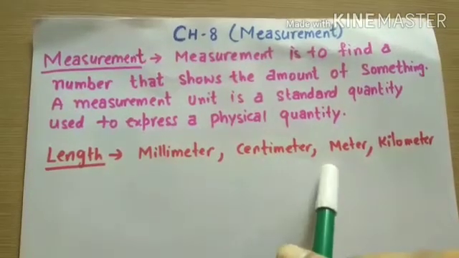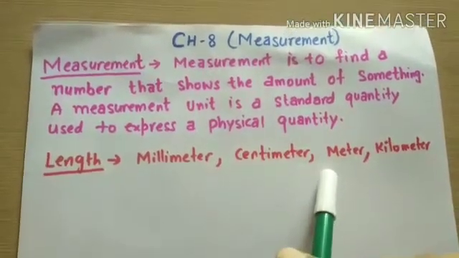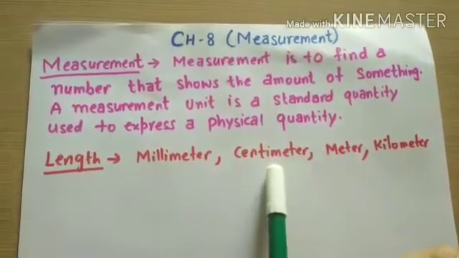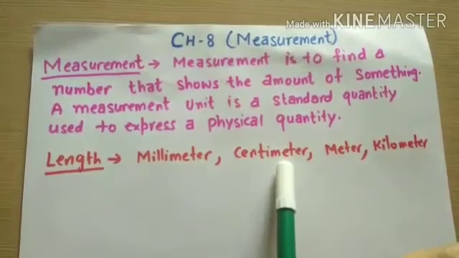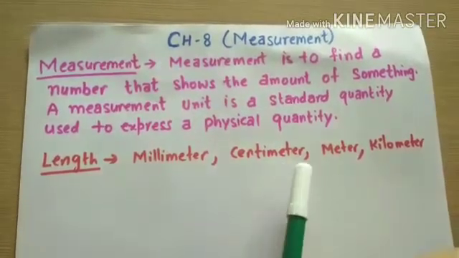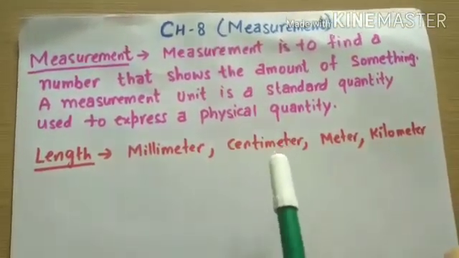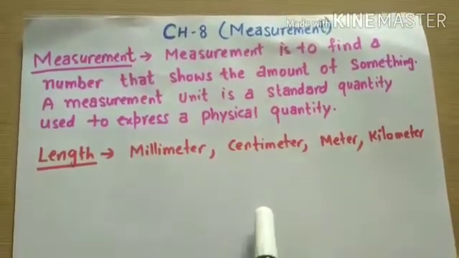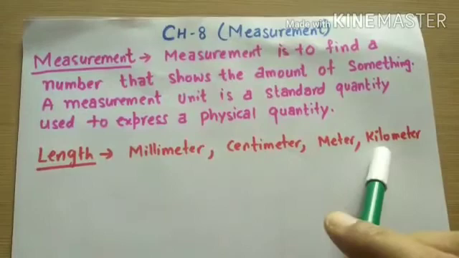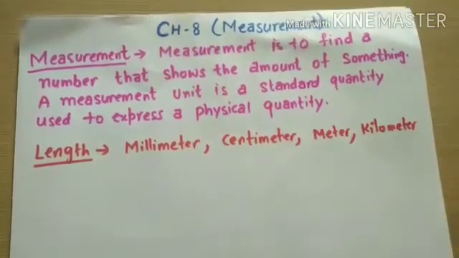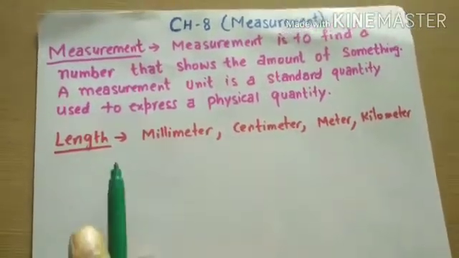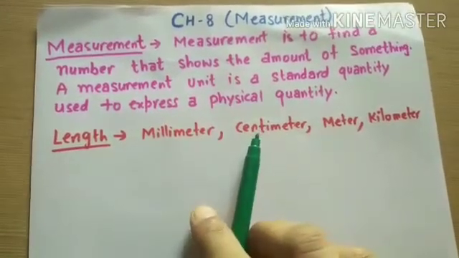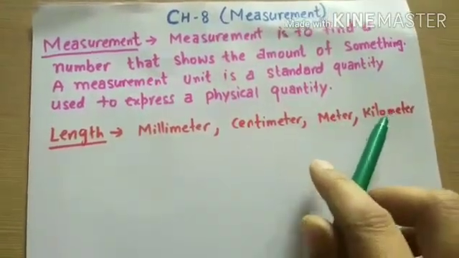If you want to find the length of cloth, it will be in meter. To measure a small length, it will be in centimeter. When we cross a distance by car, to find the distance, it will be in kilometer. So there are different kinds of length: millimeter, centimeter, meter and kilometer.